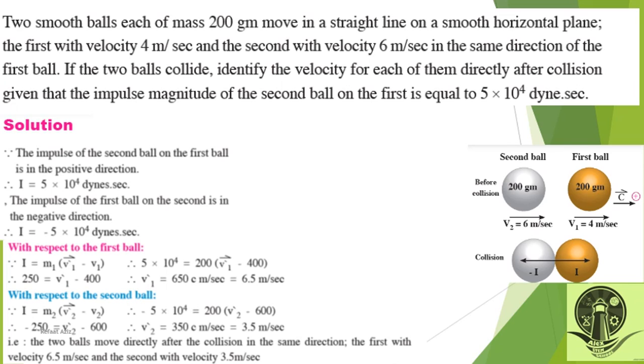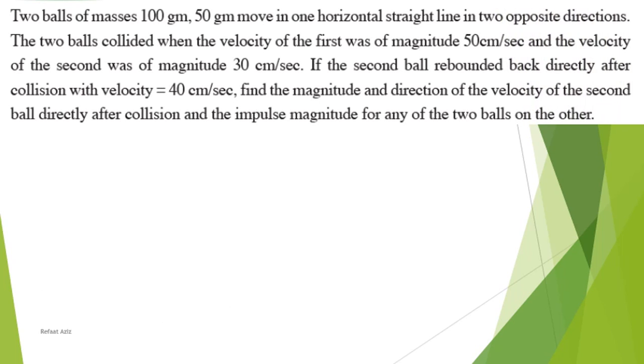These rules can be used in some accidents on the highway. Two balls of mass 100 gram and 50 gram, different in mass, move in a horizontal straight line in two opposite directions. The two balls collide when the velocity of the first was of magnitude 50 centimeter per second.